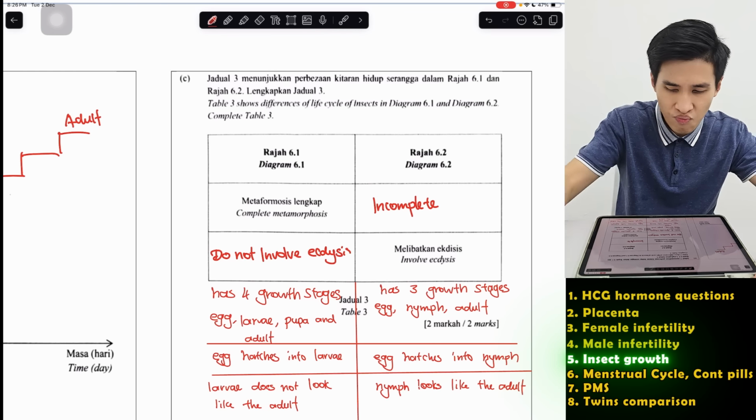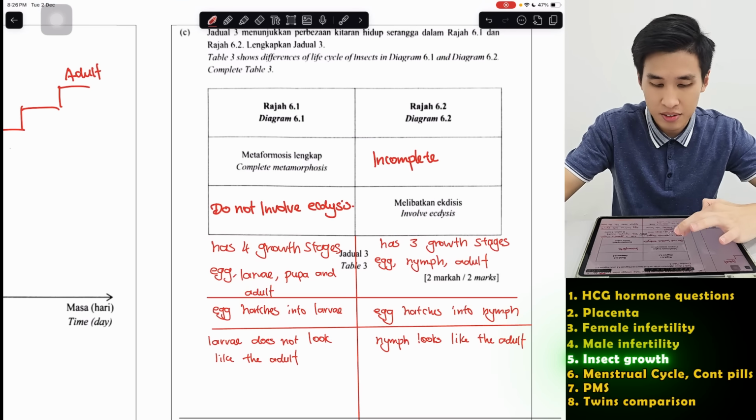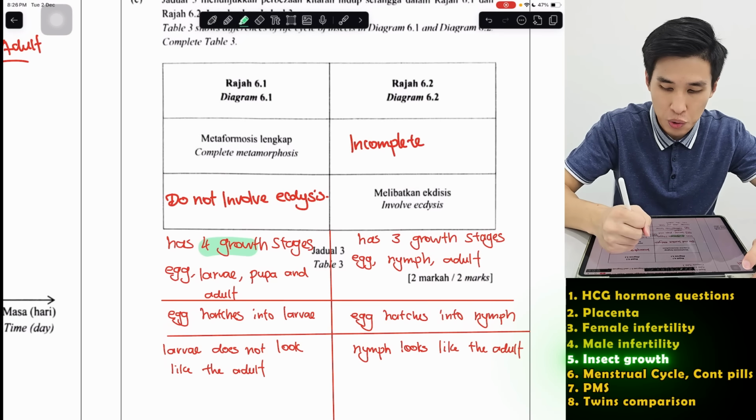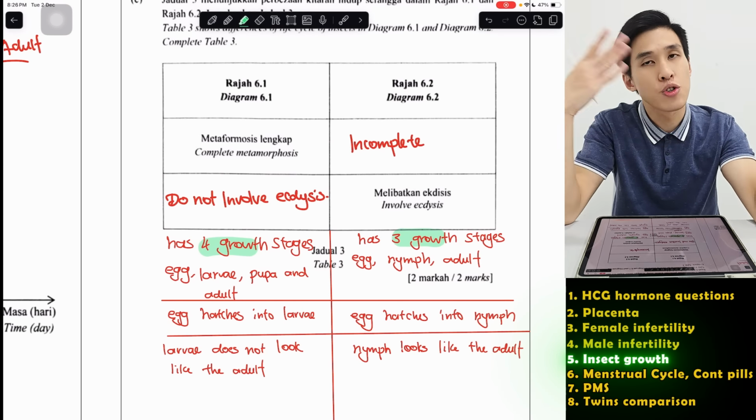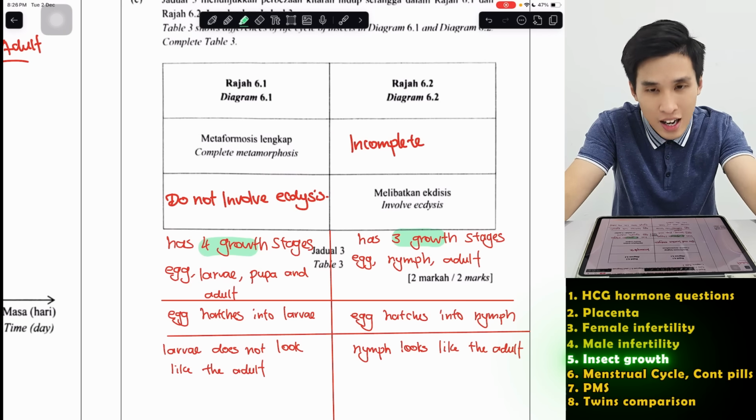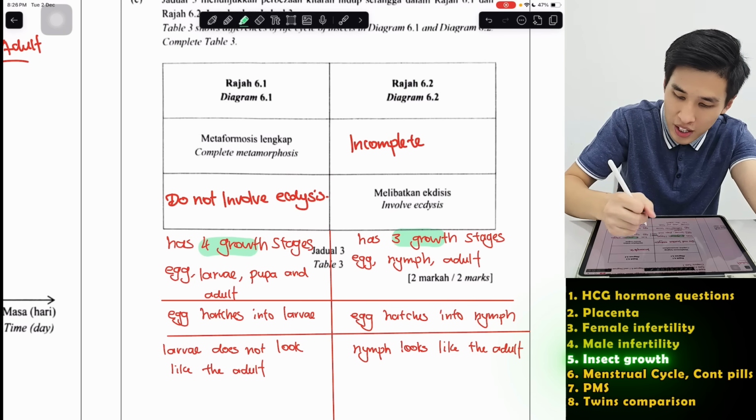So easy. And other than that, the growth stages are different also. So one has 4, which is egg, larva, pupa, adult. The other one has 3: egg, nymph, adult. Other than that, what hatches from the egg is different.